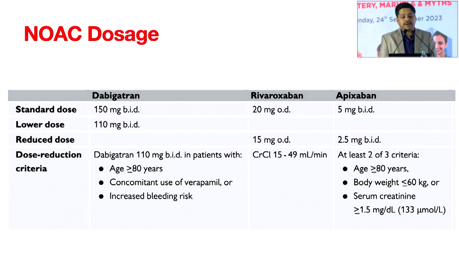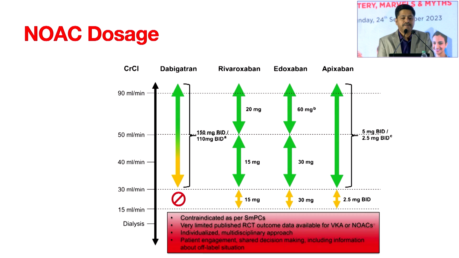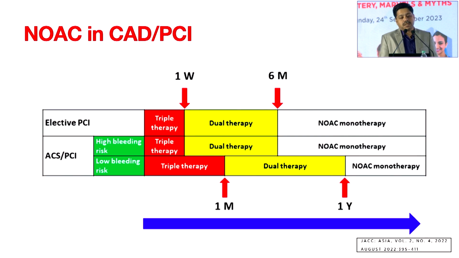And then for apixaban, it's 2.5 milligram for age more than 80 years, or body weight below 60 kilogram, or creatinine more than 1.5. So this is the dosage. And a few take-home points, very important points.